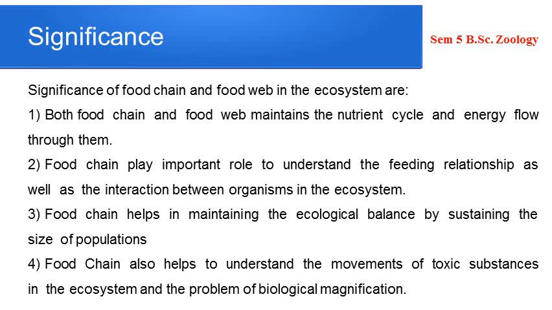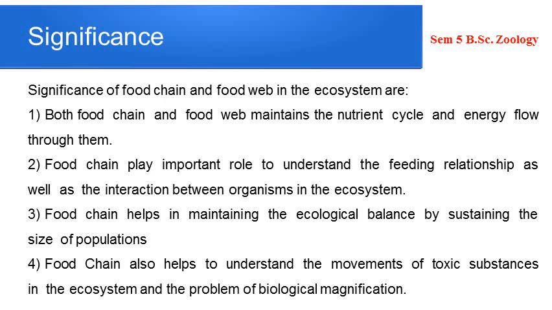Now, both food chain and food web actually balance the matter and energy in an ecosystem. That is, they maintain the cycling of nutrients and energy in an ecosystem. And they also play an important role in maintaining ecological balance by sustaining the size of populations. Okay. Then another one is biological magnification.